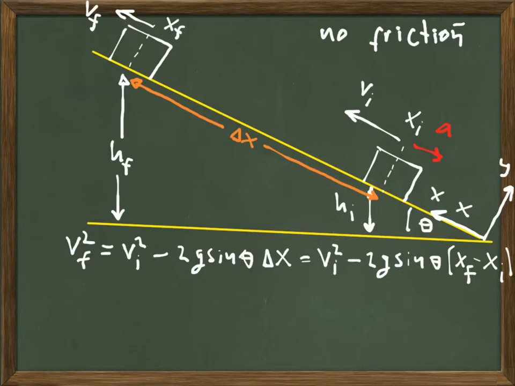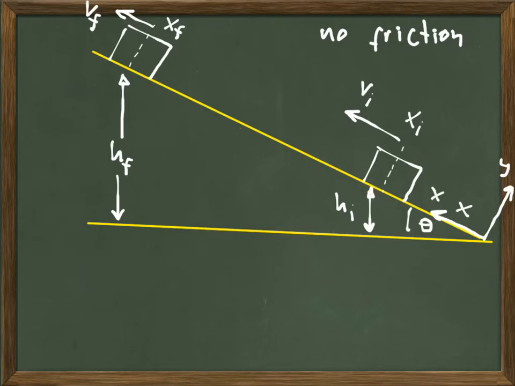Again, if we have an object that we put on an incline, no friction, we just throw that object at the bottom of the incline. At some moment in time, the object has some position described by x sub i along the incline. Also, that position is related to its initial height, and the object has some velocity. As the block goes up the incline, some moment later it's going to have a different velocity, it's going to have a different position.